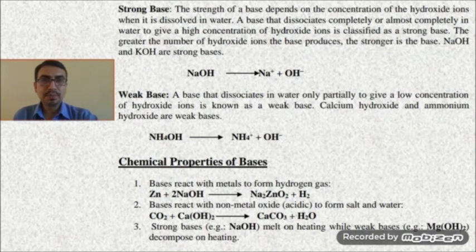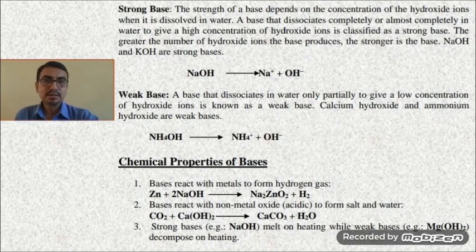Now, what is a weak base? A base that dissociates in water only partially to give a low concentration of hydroxide ions is a weak base. Calcium hydroxide and ammonium hydroxide are examples of weak bases. If you see the reaction here, ammonium hydroxide when dissolved in water partially dissociates into ions. It does not dissociate completely into ions. That is why it is a weak base.